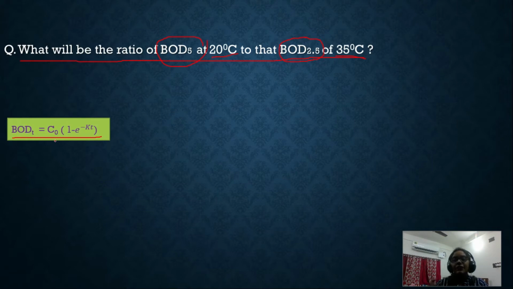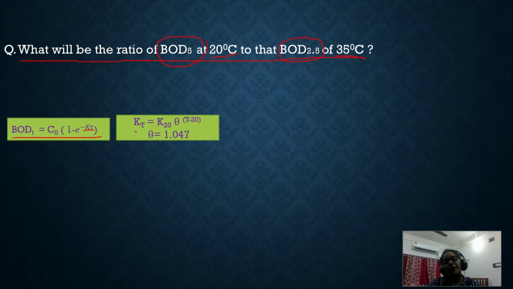C0 is the initial concentration of the dissolved oxygen, or the total dissolved oxygen required for the complete reaction. K is the rate constant of the BOD reaction, and t is the time. Generally time can be 5 days, time can be 2.5 days. That is according to the question that you have to put.